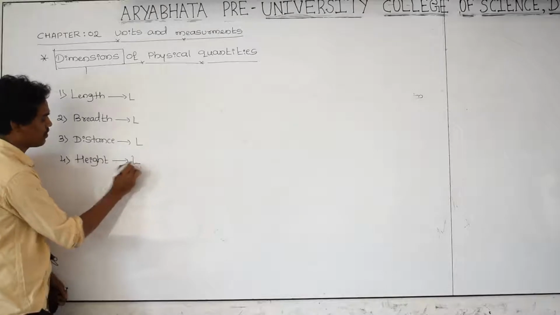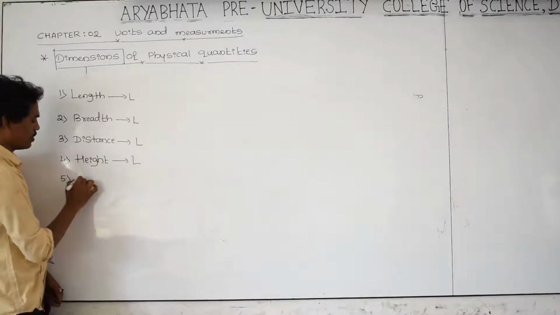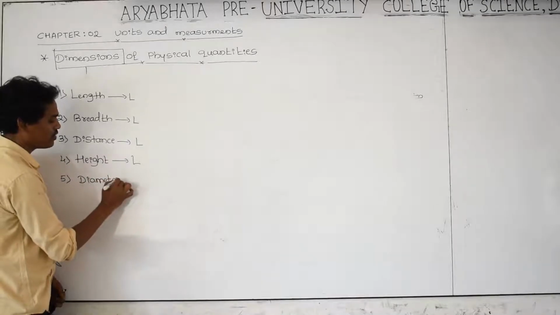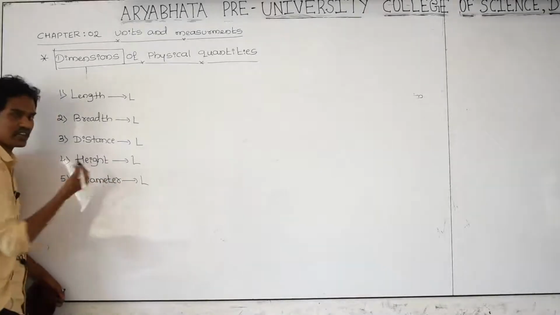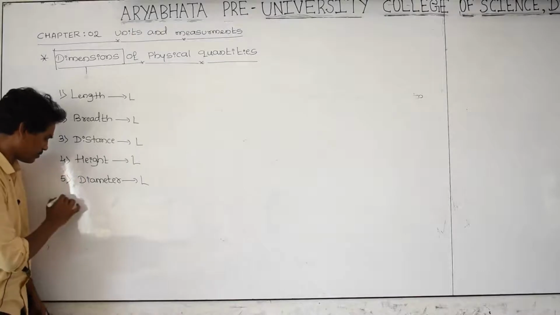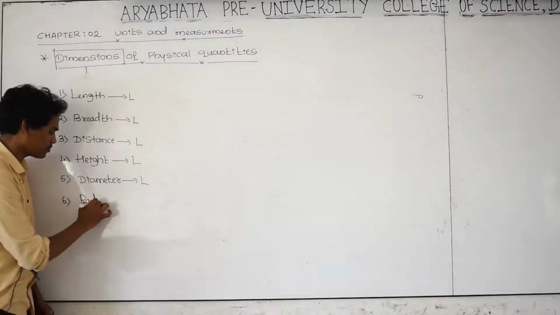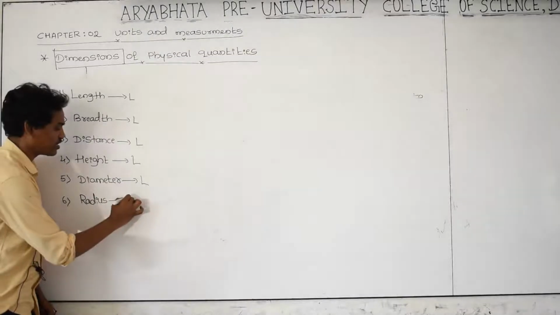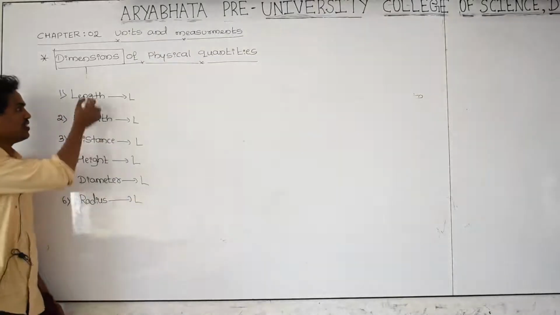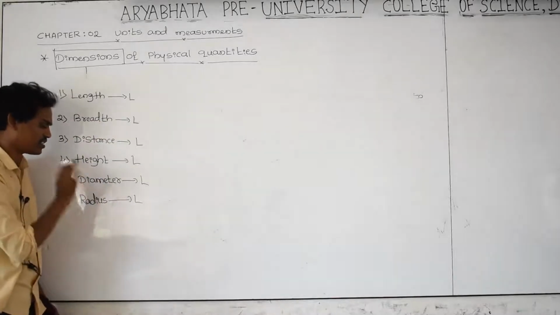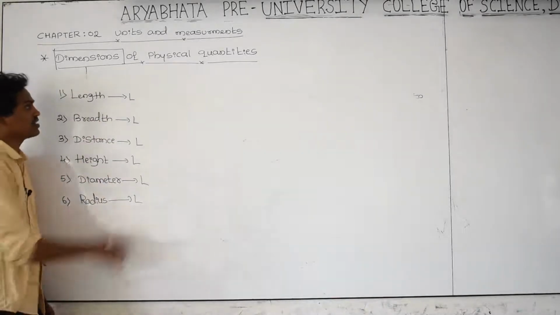That is also L. And next, diameter. What is the dimension of diameter? Diameter is also length, that's why that is L. What is the dimension of radius? That is also L. These are all lengths. These are dimensions.